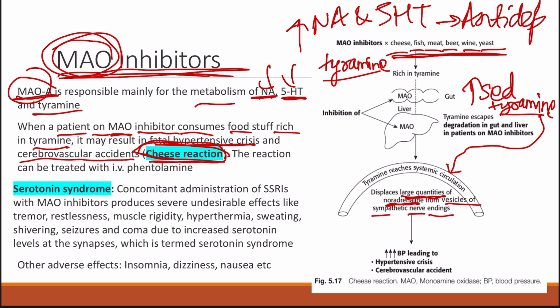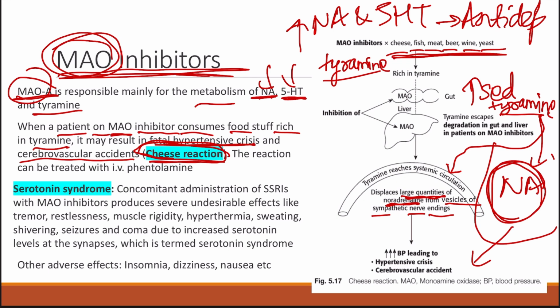That is, tyramine will displace the noradrenaline from the synaptic vesicles present in the neuron, leading to release of noradrenaline in high amounts. And because of increased release of noradrenaline, it will lead to increased BP, hypertensive crisis, and also cerebrovascular accident. So it is a very drastic reaction which is called the cheese reaction.